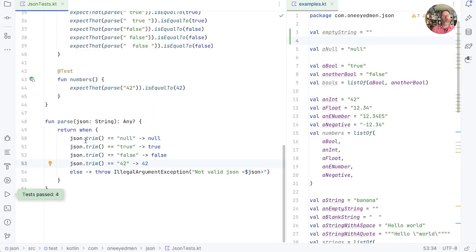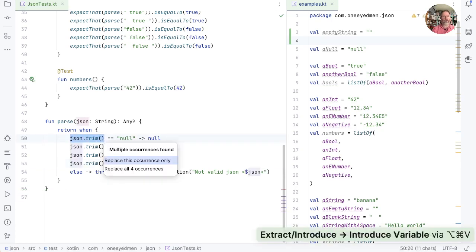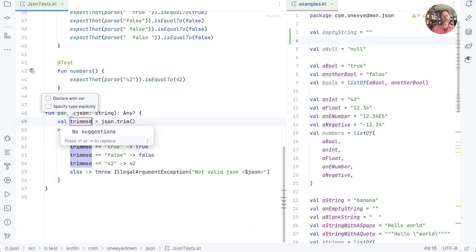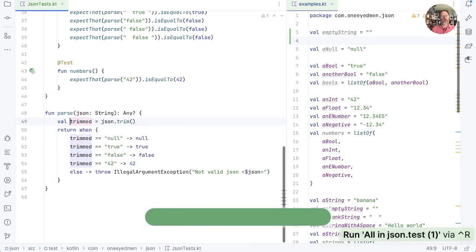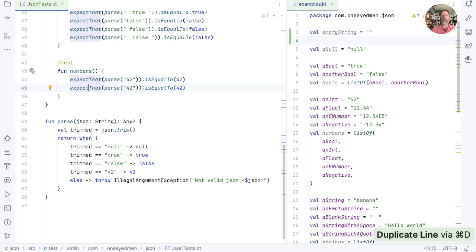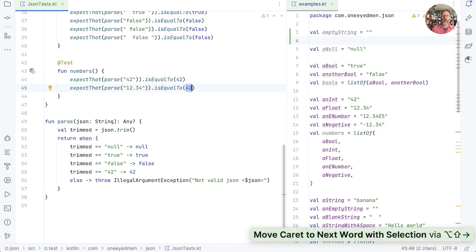And I think before we go on, we'll take the opportunity to not keep on trimming, but introduce a variable for this, which is trimmed. Okay. Let's write another test to force us to get rid of that duplication. We can use our float, which was 12.34. And we want that, I think.